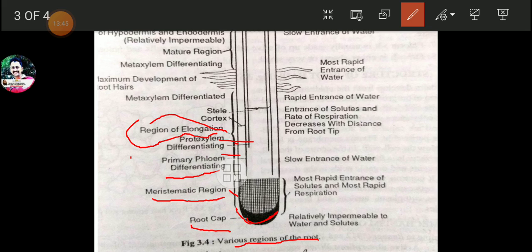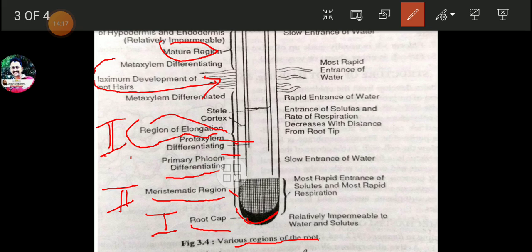So first major point, the root cap region is there, second the meristematic region, third the region of elongation, isn't it? And after the elongation region there is a major region, that is the mature region. But in between the elongation region and the mature region we will be able to find the maximum development of root hairs, isn't it?